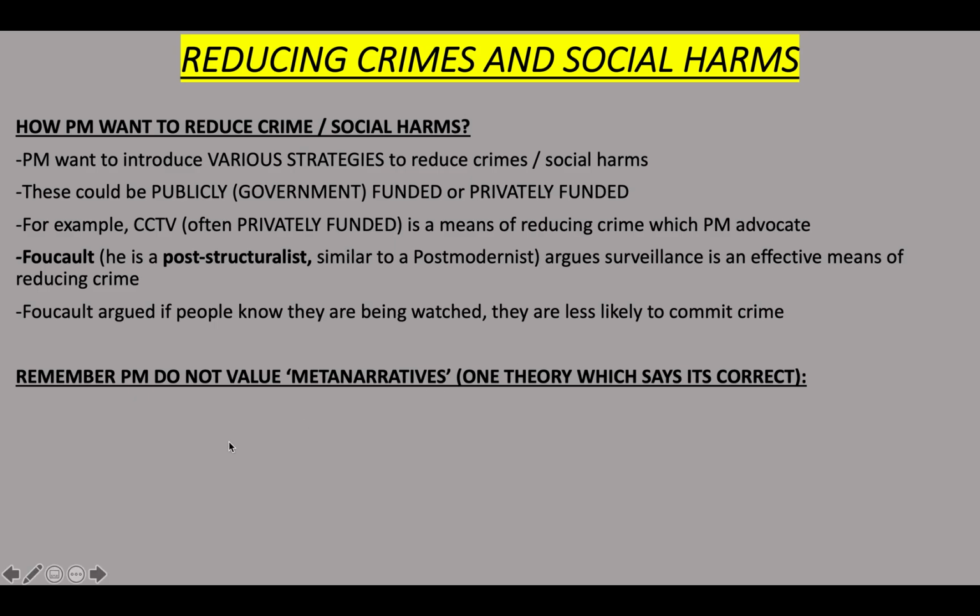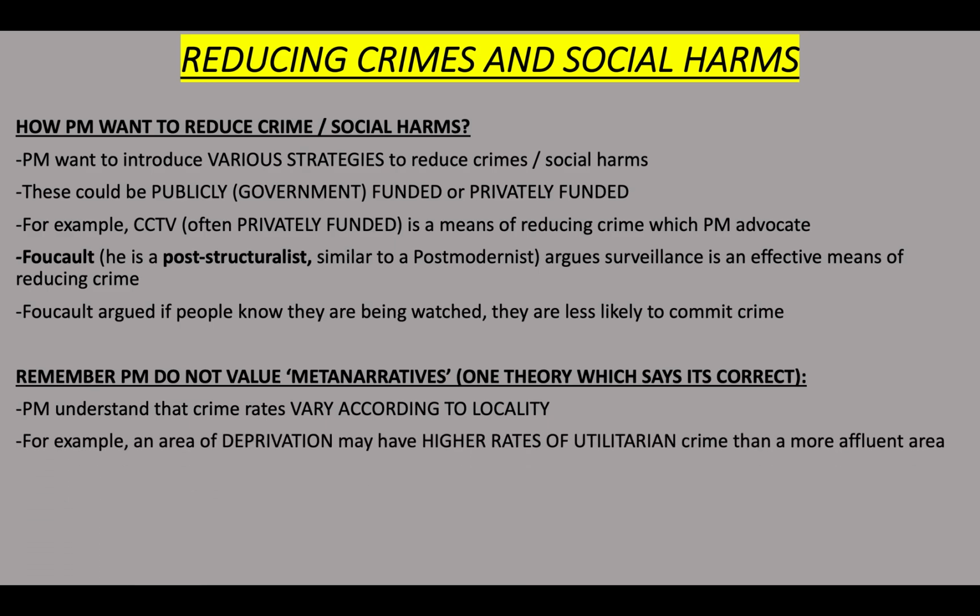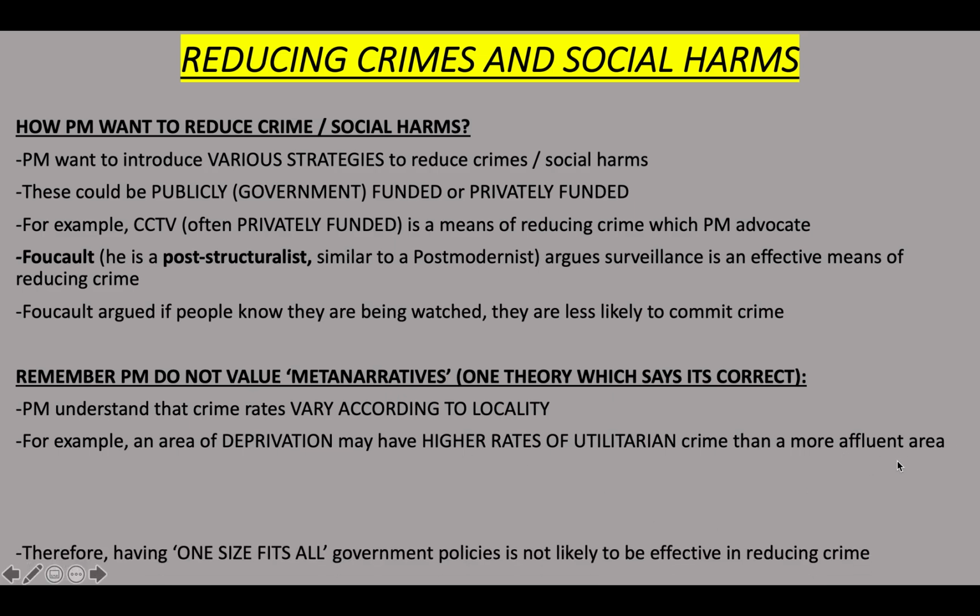Remember here, postmodernists do not value meta-narratives. They don't like one theory which says it's correct. So postmodernists understand that crime rates will vary according to locality. Certain areas will have higher crime rates, certain areas will have lower crime rates. For example, an area of deprivation may have high rates of utilitarian crime compared to a more affluent area.